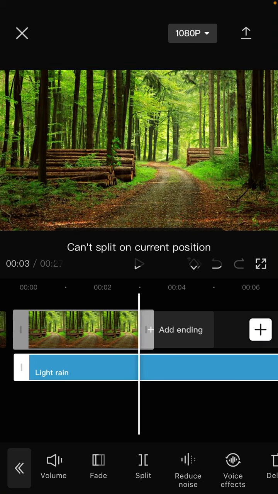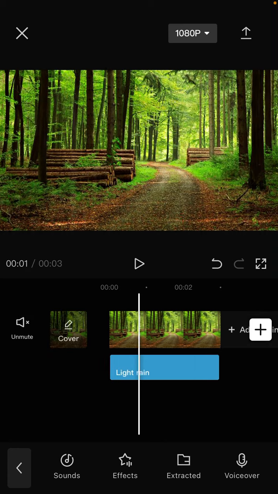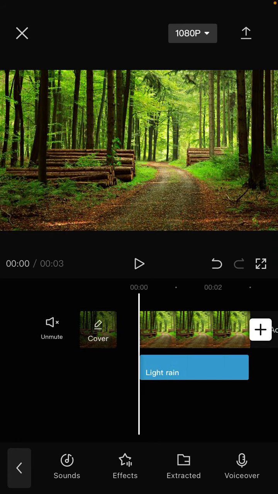Split and remove and use it. So here we go.